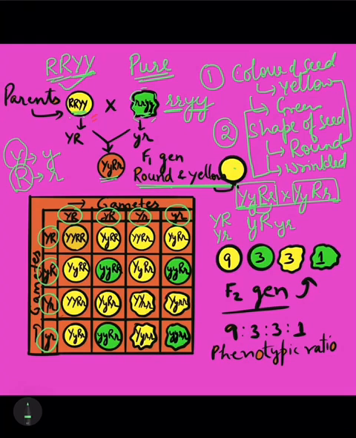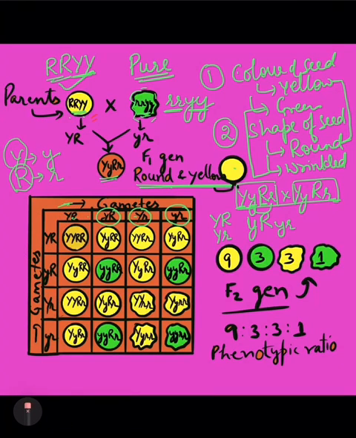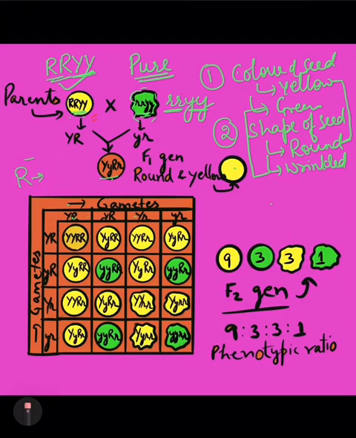Now in nature, random fusion can take place. Any gamete of one plant can fuse with any other gamete of the other plant. So there is a probability of this particular gamete fusing with this, with this, with this. All possible combinations have been taken by us, and we will try to study all of them. So we have made all the gametes here, and let us try to study the inheritance.